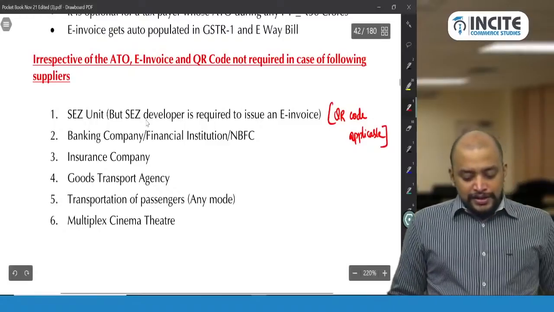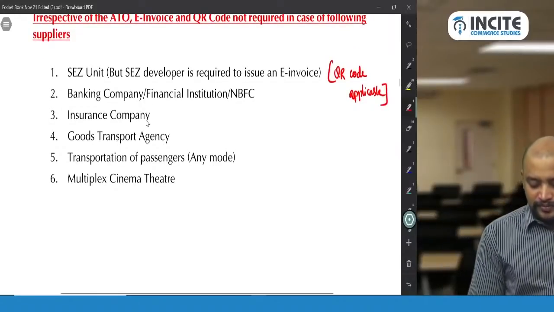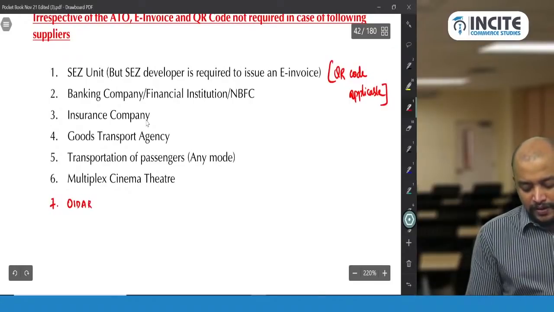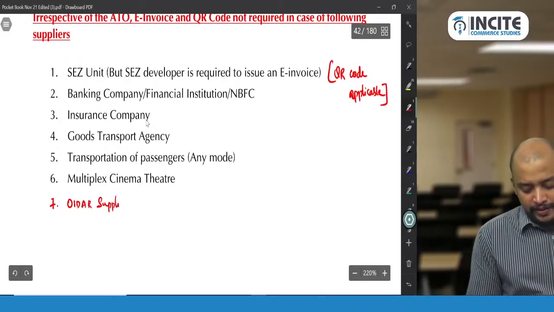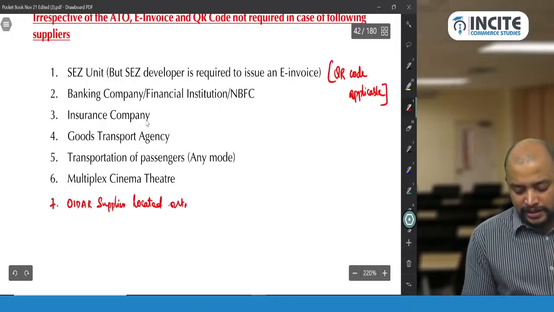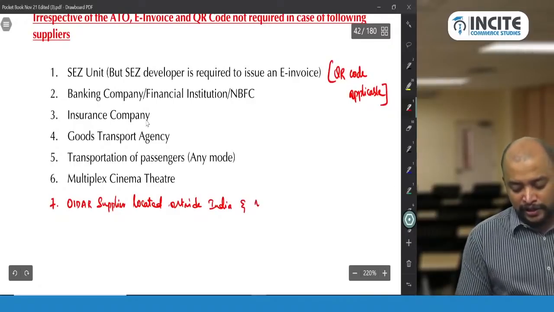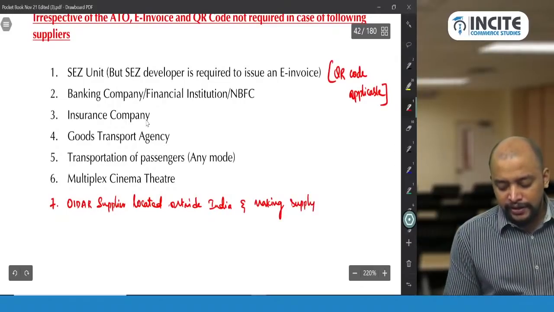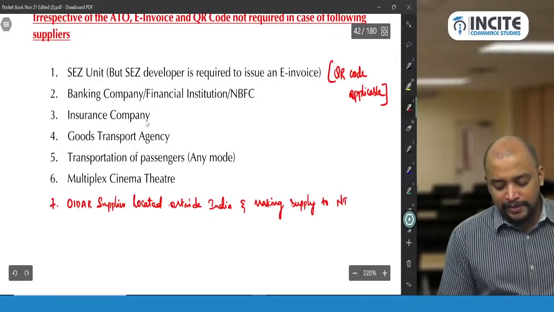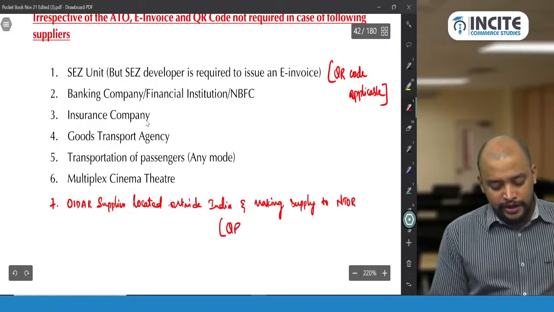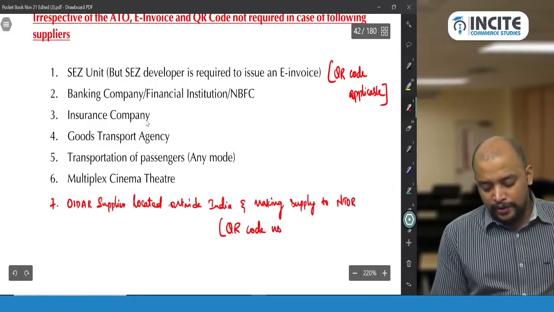And for an OIDR supplier located outside India making supply to a non-taxable online recipient, in that case QR code is not required.